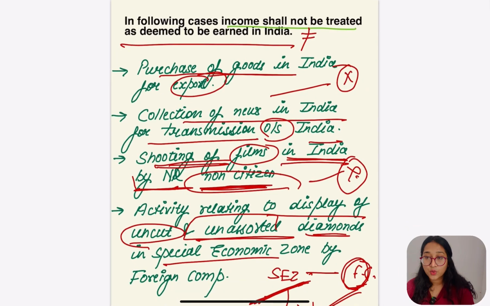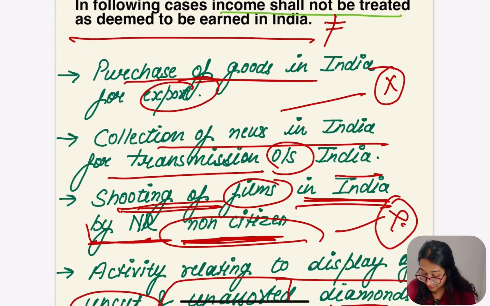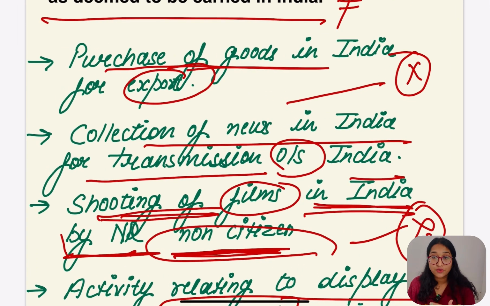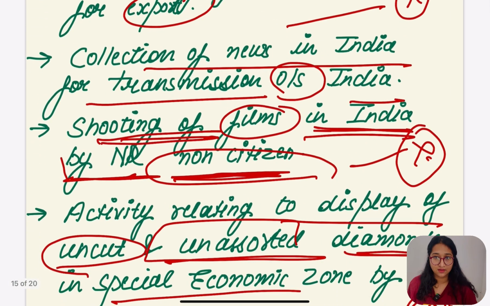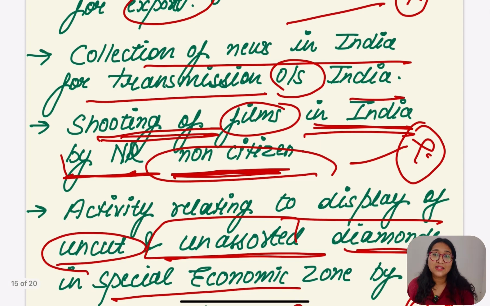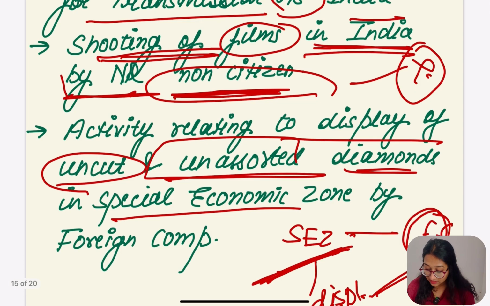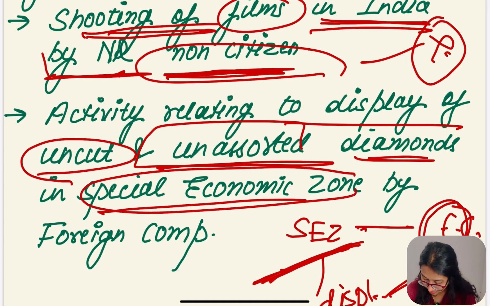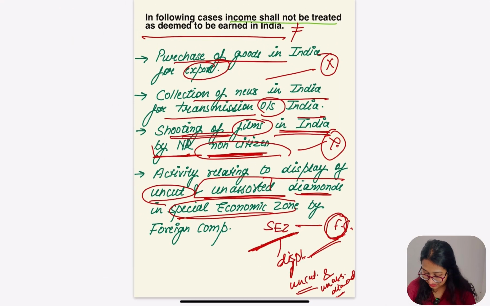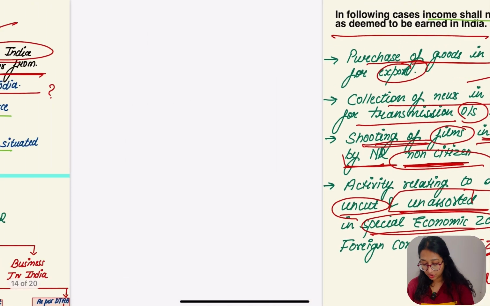So let's take a quick revision which says the purchase of goods in India for export, second collection of news in India, transmission outside India, shooting of film in India by non-resident, non-citizen in that case only, activity which display of uncut, unassorted diamonds by whom? By foreign company in special economic zone only, not other than special economic zone. So these words are a very short topic.